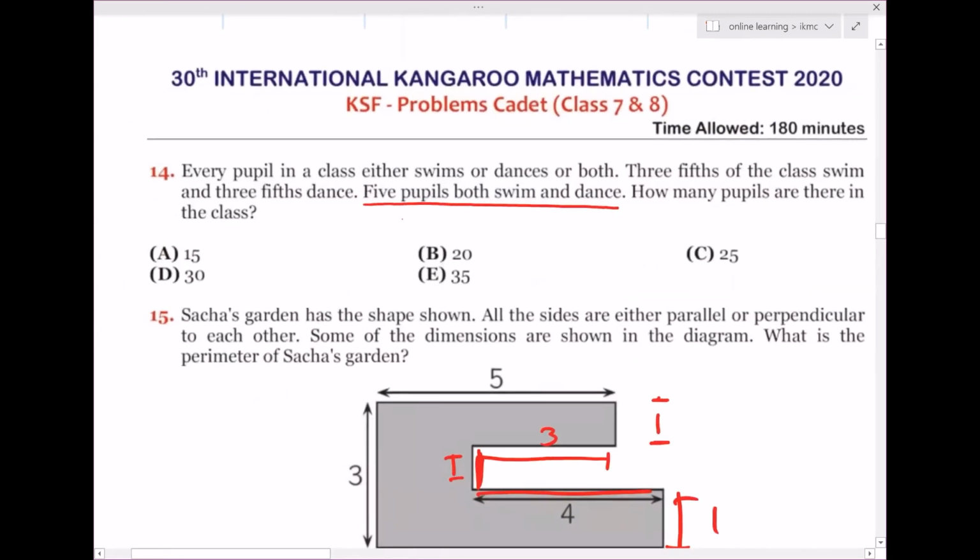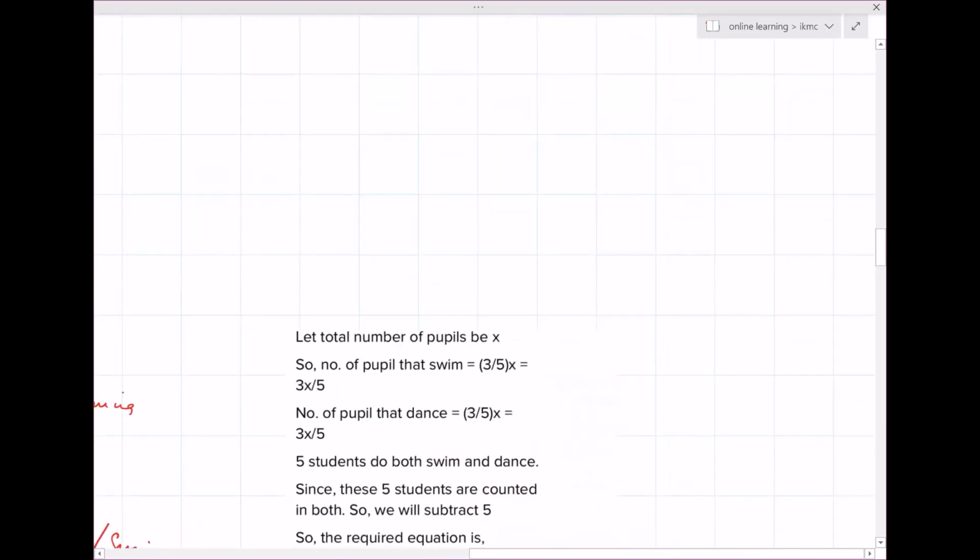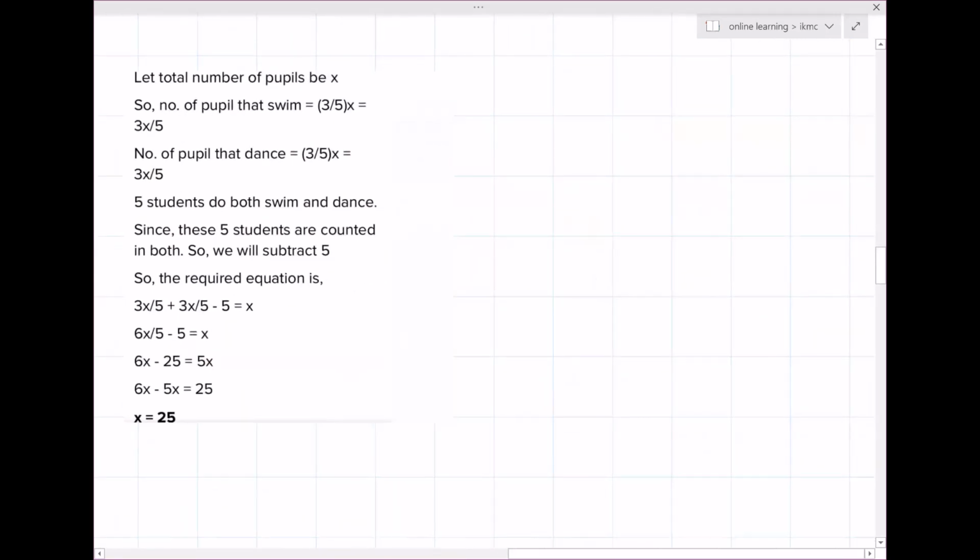Every pupil in a class either swims or dances or both. 3/5 of the class swims and 3/5 of the class dances. 3 out of 5 swim and 3 out of 5 dance. 5 pupils both swim and dance. Okay. How many pupils are there in the class? You can clearly see that 3/5 plus 3/5 is more than 1. It means that there are a few people who both dance and swim.